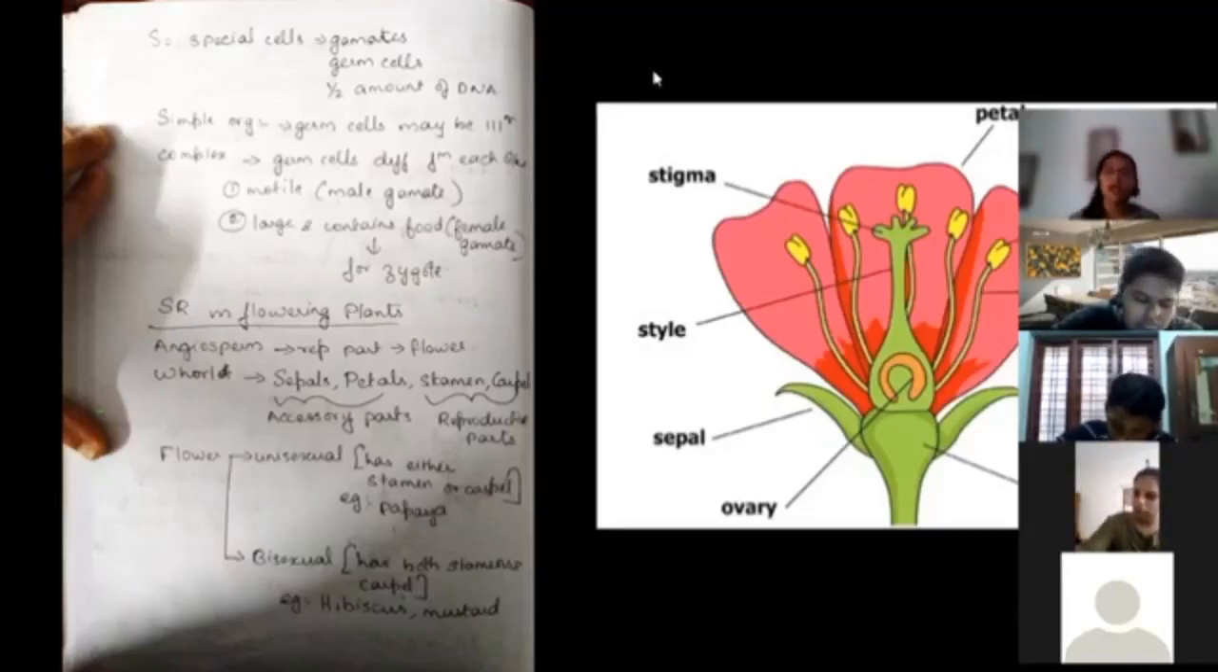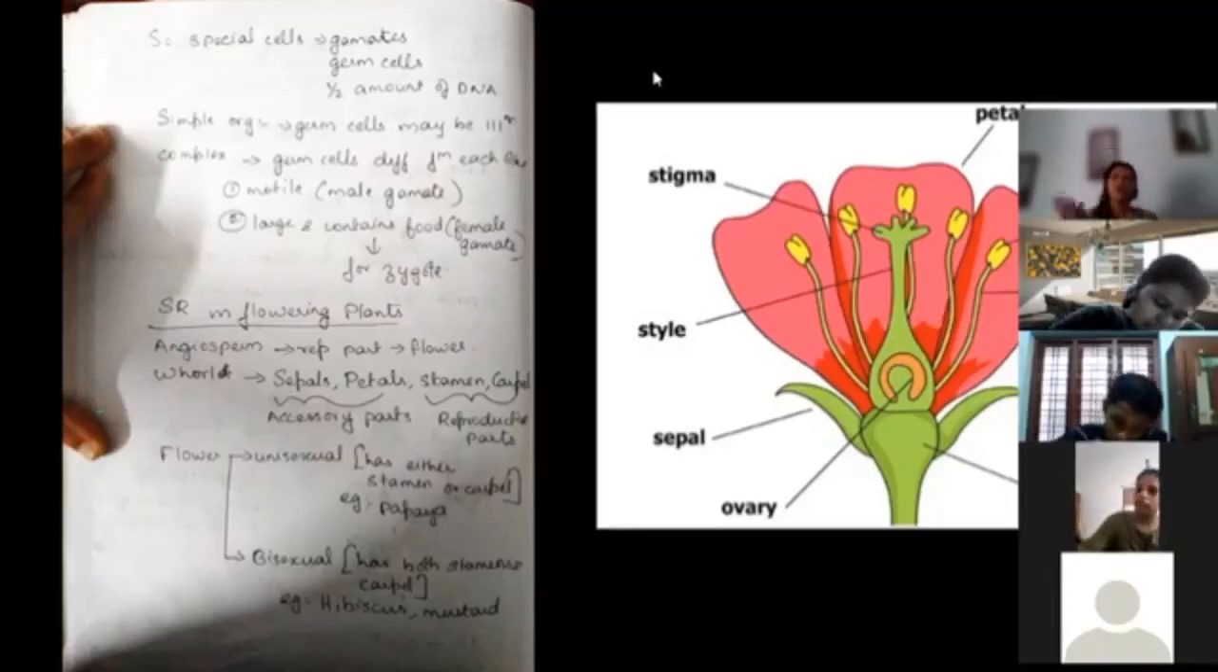But the reproductive parts are stamen and pistil. Stamen and pistil, very important. Pistil is also known as carpel. Stamen is the male reproductive part. Pistil or carpel is the female reproductive part.